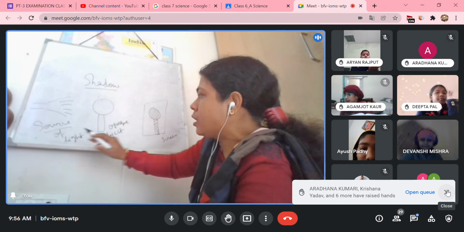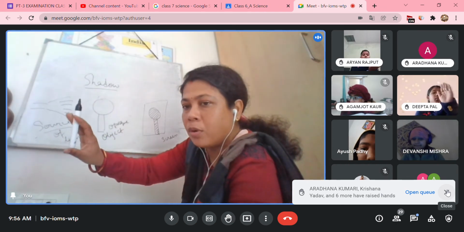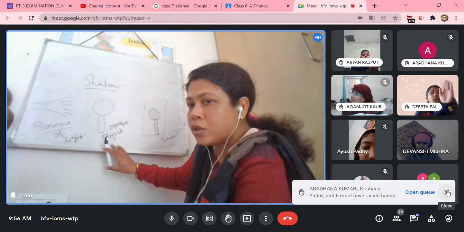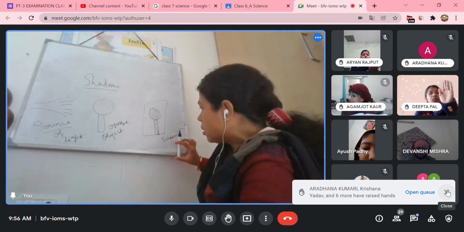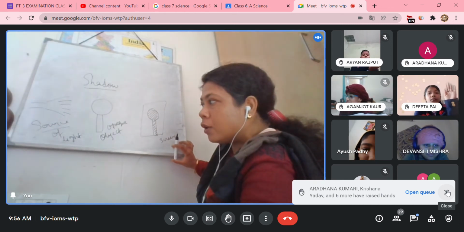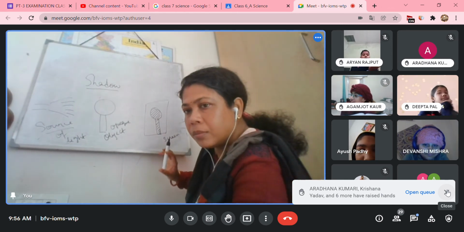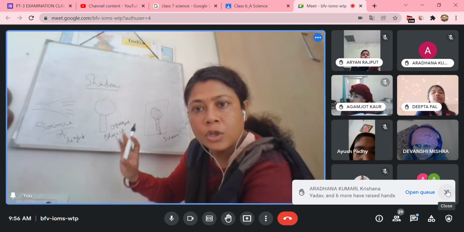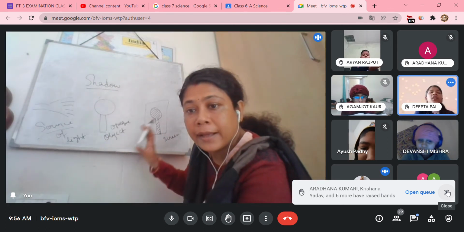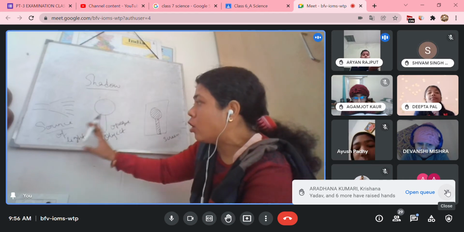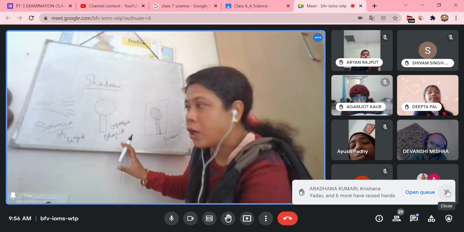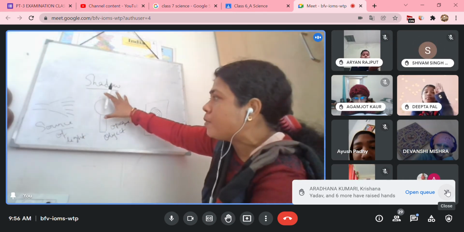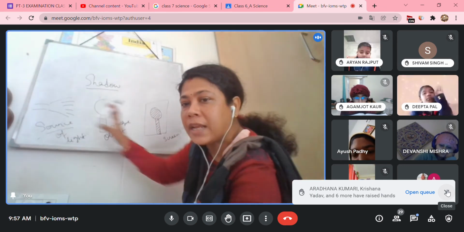So you need a source of light, very important, an opaque or translucent object, and a screen on which the shadow will be formed. Any doubt? Is it clear, children? Very important, the diagram you have to practice. Along with that, the object should be placed in between the source of light and the screen.